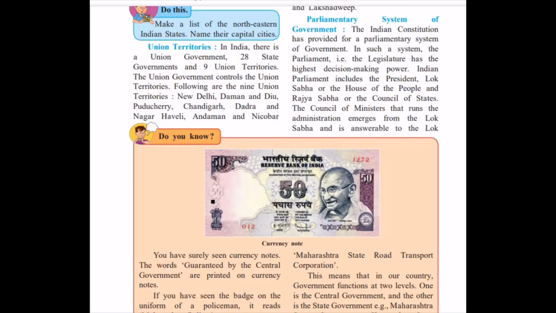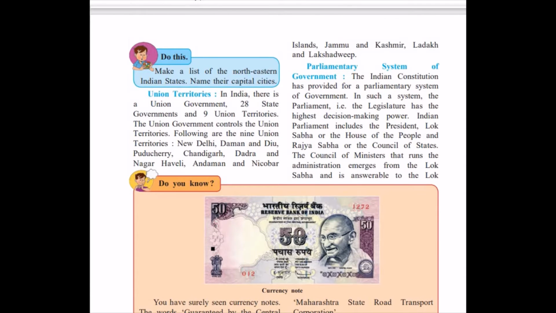As we know, India has a parliamentary system of government. In the parliamentary system of government, the legislature is the highest decision-making body. The Indian Parliament includes the President, Lok Sabha, that is the House of the People, and Rajya Sabha, the Council of the States.